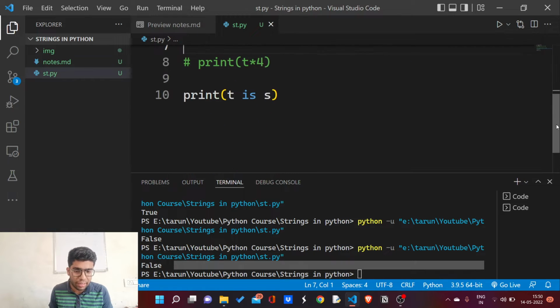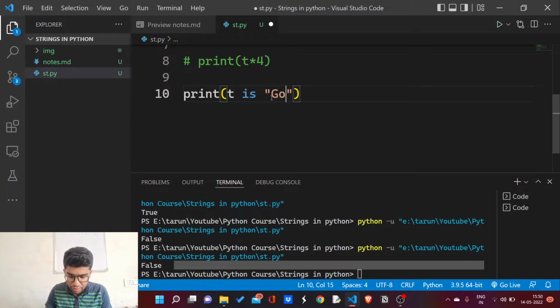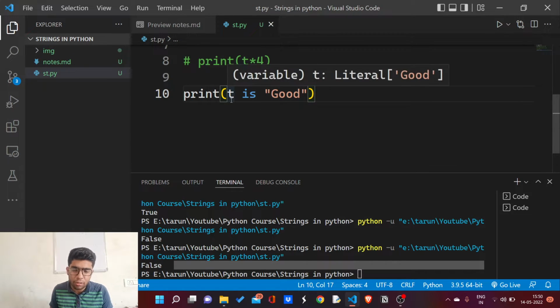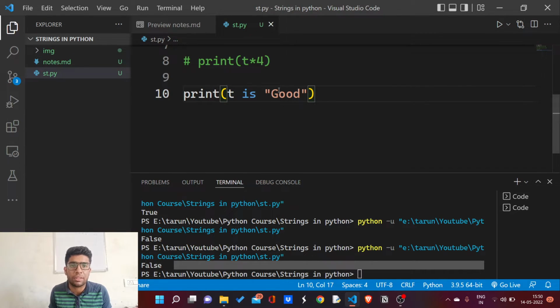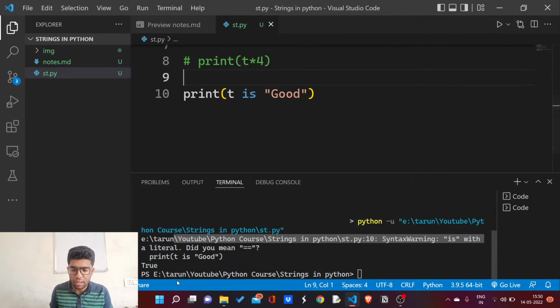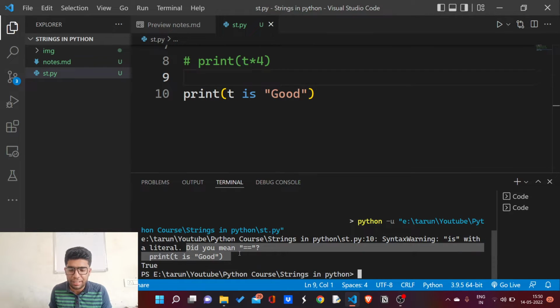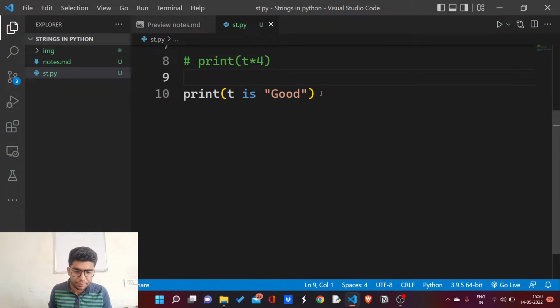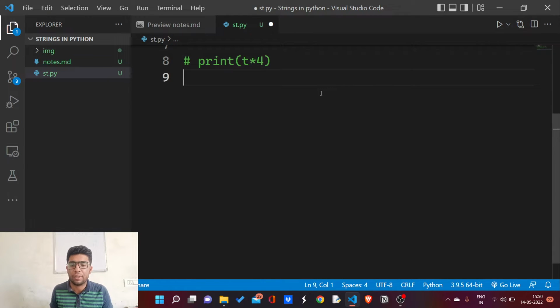Now, if I write it like that, I am going to get true, like "good". Now T is also "good", both are objects of string with the same identity, so I am going to get true. As you can see, I am getting true. Okay, Python is also asking "did you mean literally equals to", which means same. Okay, I am getting true here.